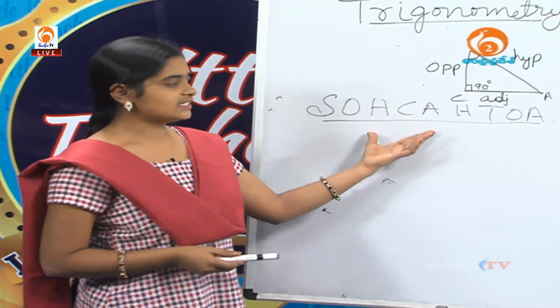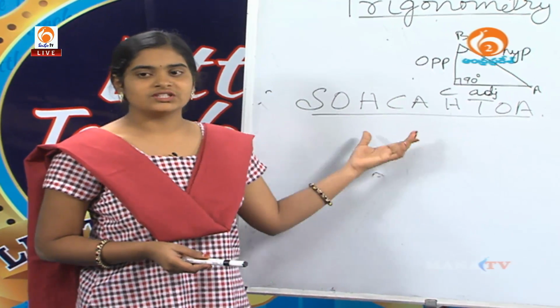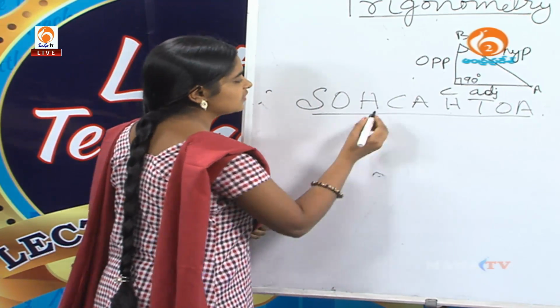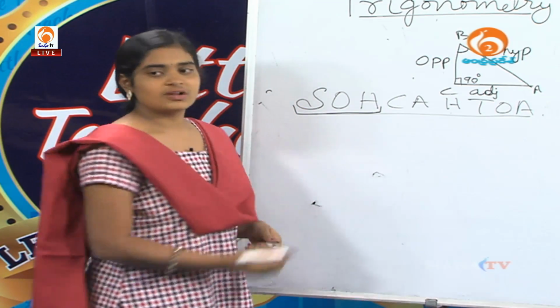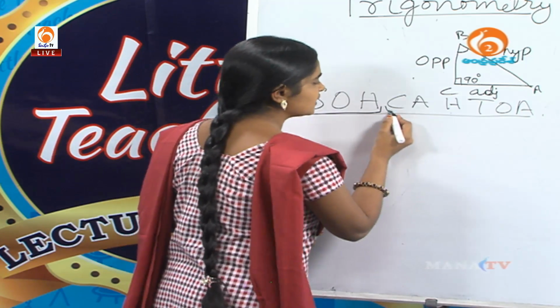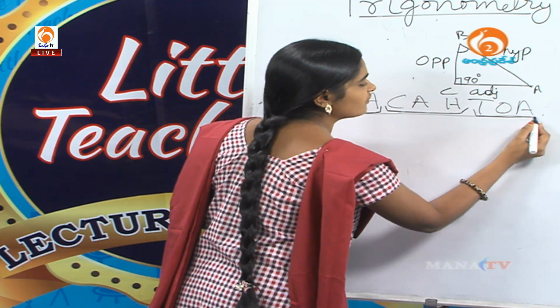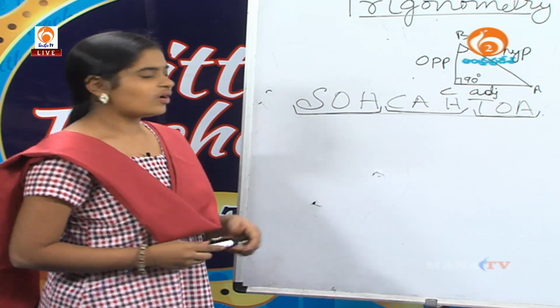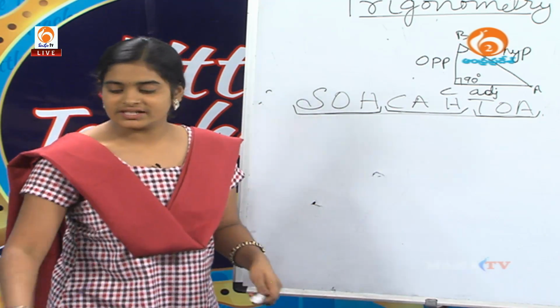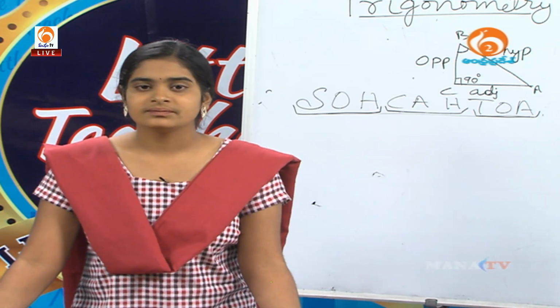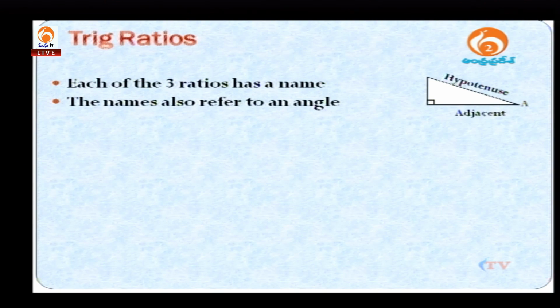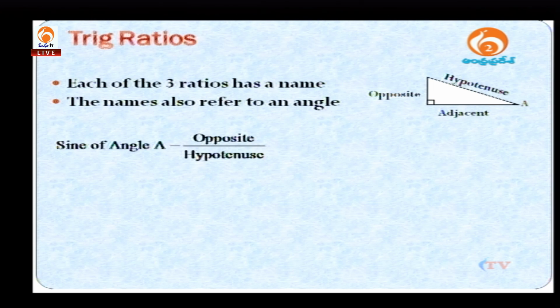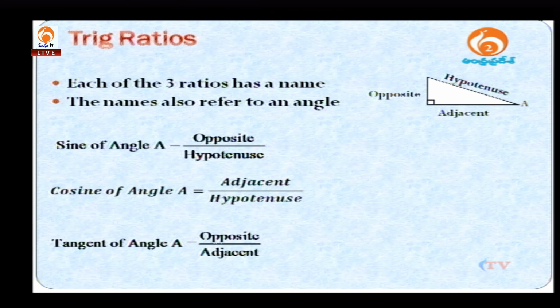In this term we can subdivide it into three parts. First one is SOH, the second one is CAH, and the third one is TOA. What is this? Do you know? See here, each of the three ratios has a name. SOHCAHTOA.